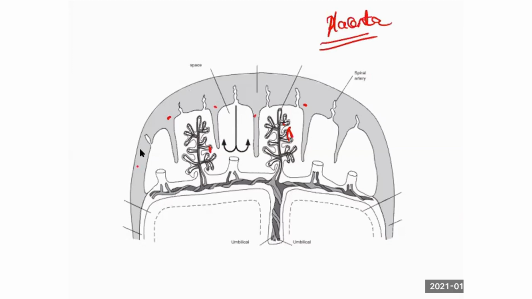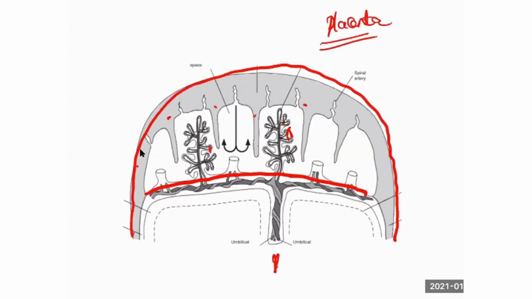What is in connection with the fetus has the attachment of the umbilical cord at one side, right? If my palm is the placenta, the dorsum will be towards the uterine wall. This will be facing the child where the umbilical cord is attached. So we have two surfaces. What is attached to the mother's womb is called the maternal surface, where the cotyledons will be present. This surface is convex, where you get the attachment of the umbilical cord. So this is the fetal surface.